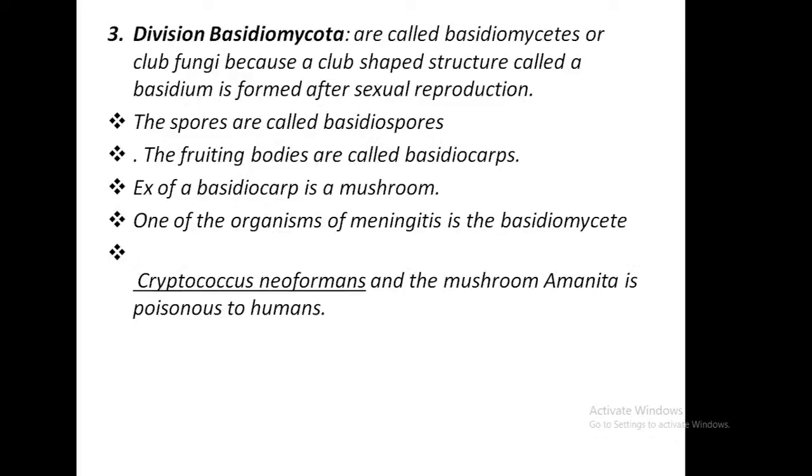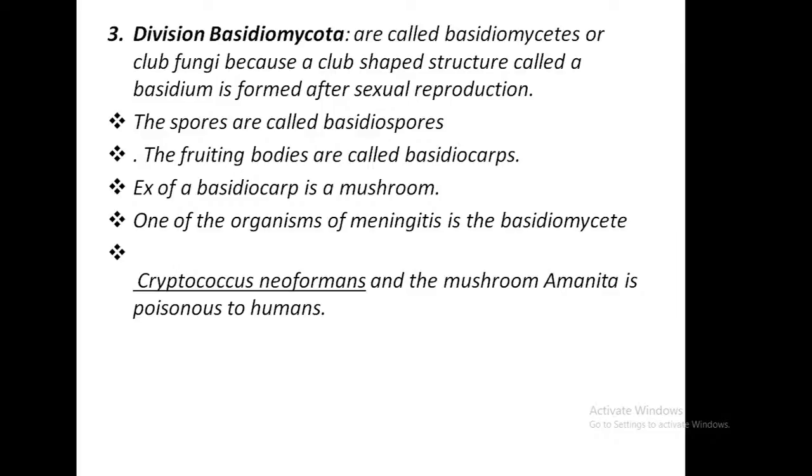Third one, division Basidiomycota. It is called basidiomycetes, and also the club fungi because they have a club-shaped structure. It is called a basidium, and it is formed after sexual reproduction. In the basidium, the spore is known as the basidiospore, and the fruiting bodies are known as basidiocarps. An example of basidiocarps is the mushroom.